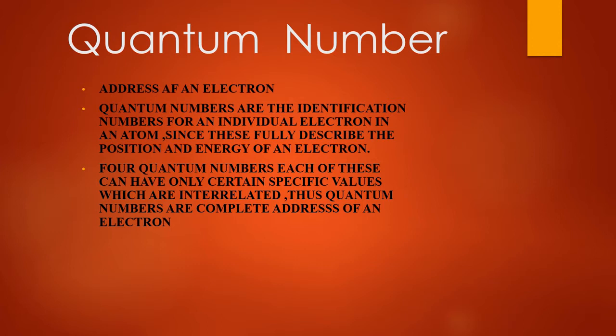Quantum numbers are the identification numbers for an individual electron in an atom, since these fully describe the position and energy of an electron. The four quantum numbers, each of these can have only certain specific values which are interrelated. Always remember, all the four quantum numbers are interrelated. Thus quantum numbers are the complete address of an electron. Okay students, this is the complete address of an electron.